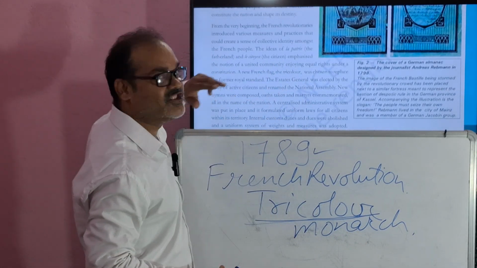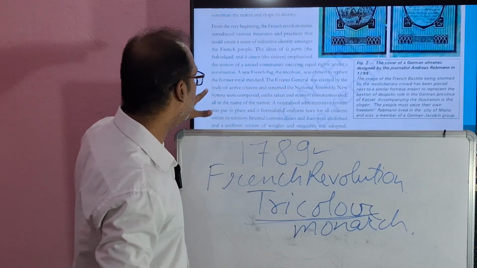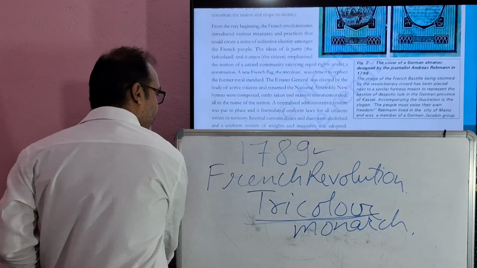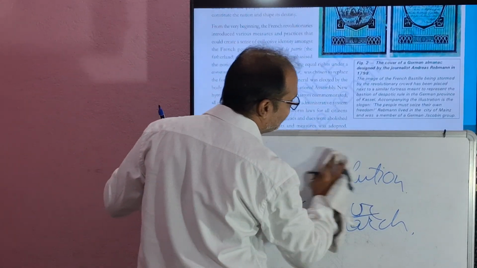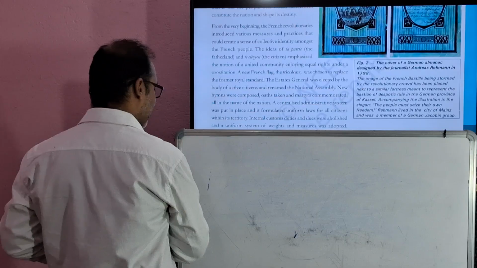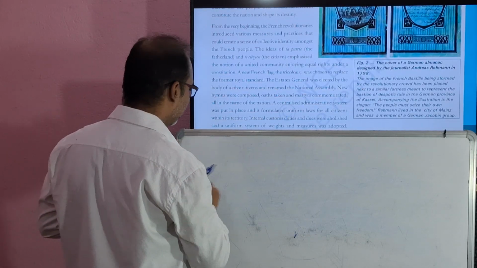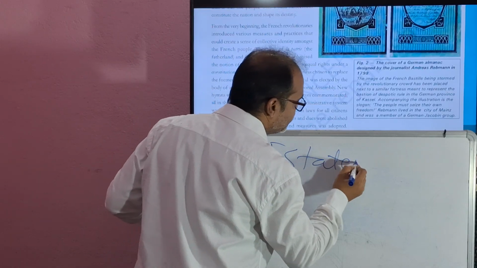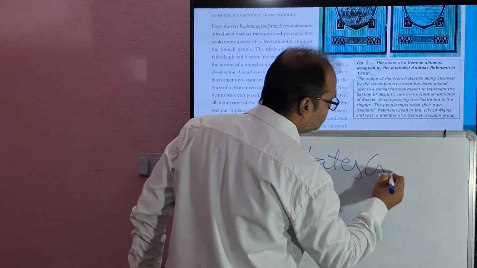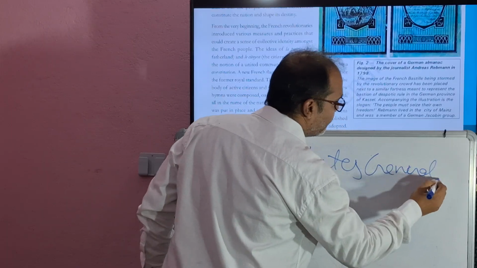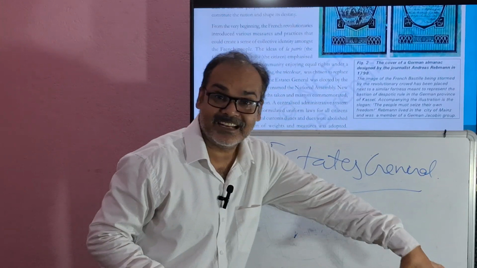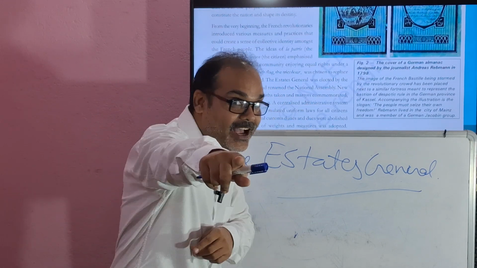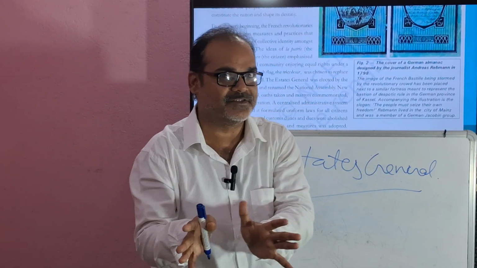The States General was elected by the body of active citizens and renamed the National Assembly. There were two types of citizens during the French Revolution, active citizens and passive citizens.